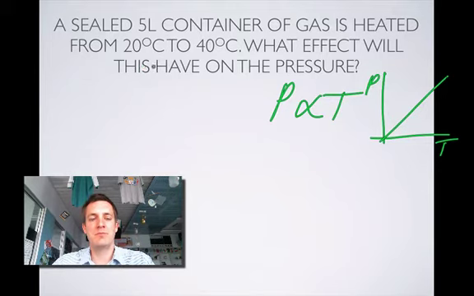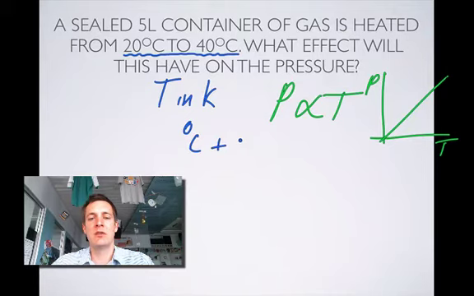Okay, I suppose what this question is trying to do is trick you a little bit, because it's saying, oh look, the temperature looks like it's doubled. And if you think that, then you've forgotten that you've got to have the temperature in Kelvin. Okay, so to convert degrees centigrade into Kelvin, we add 273.15,